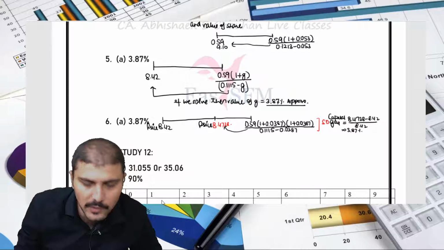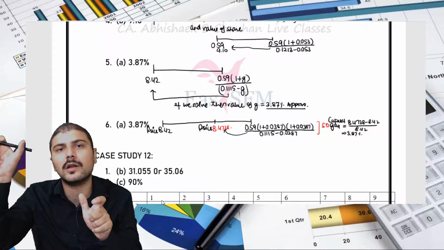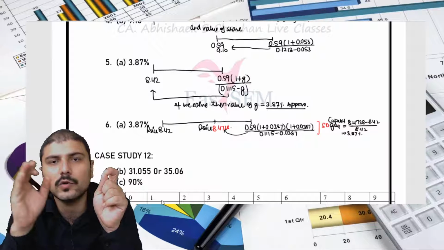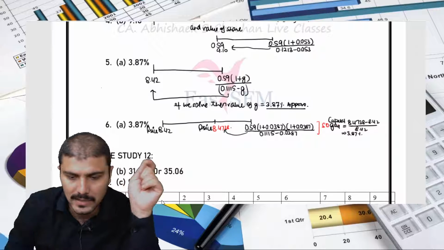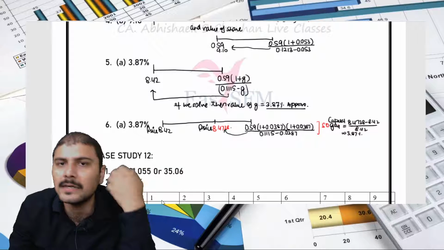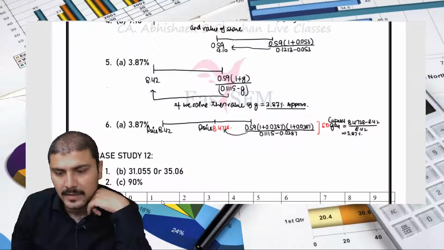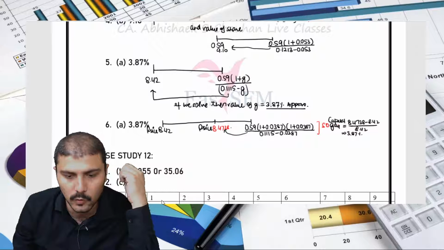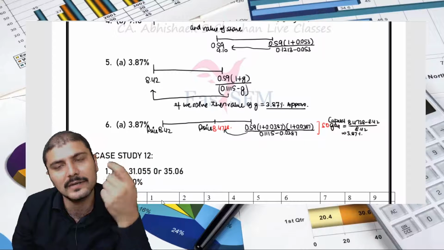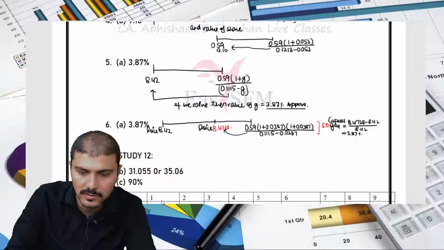If you want to see the answer for this, this is the explanation. At present the actual price is 8.42. If I want to calculate the price a year later, I have to apply the terminal value, the Gordon model formula, at the end of year 2. The dividend at the end of year 2 will be 0.59 plus the first year growth plus the second year growth, divided by K minus G. So here the price will be 8.4738, and if you calculate the growth, 8.4738 minus 8.42 divided by 8.42 is exactly 3.87%. So this was all about this particular question.